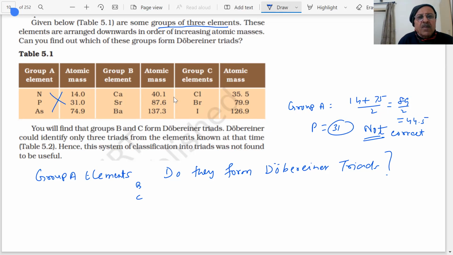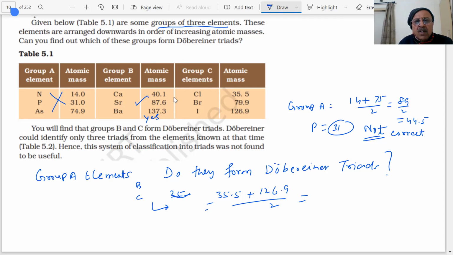What about B? B is forming. We already discussed calcium, strontium. What about C? Let me see. Group C, chlorine 35.5 plus 126.9 divided by 2. How much is it coming?